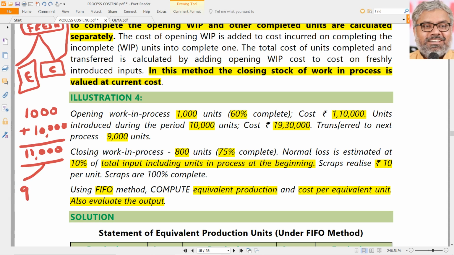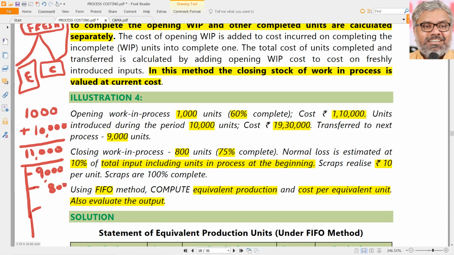Let us take it separately, that is easier. Let us split this. Of the 11,000, 9,000 is transferred to the next process, that is clear. Still 2,000 we have to account for, but one part is already known. Closing work in progress is 800, that we know. That is also clear. But what about the remaining 1,200?